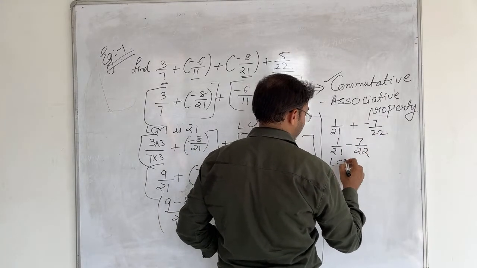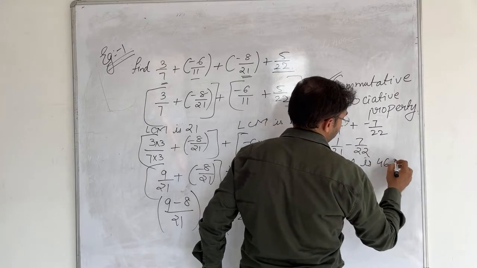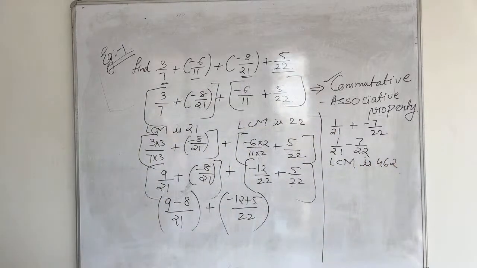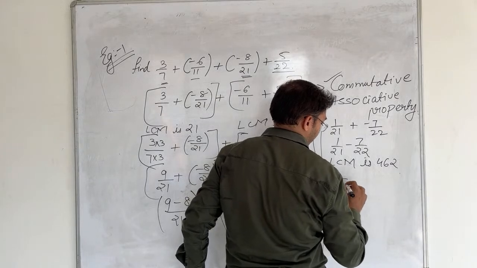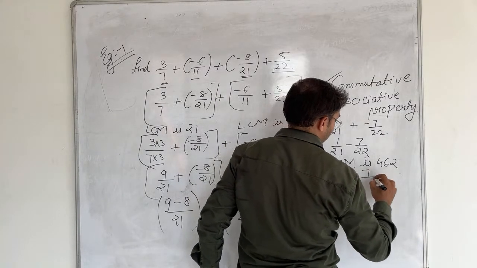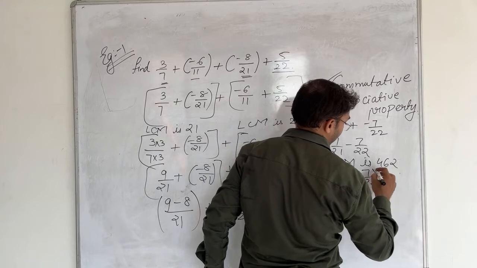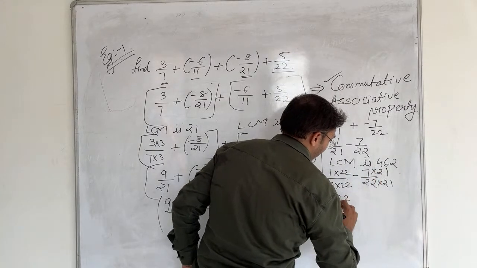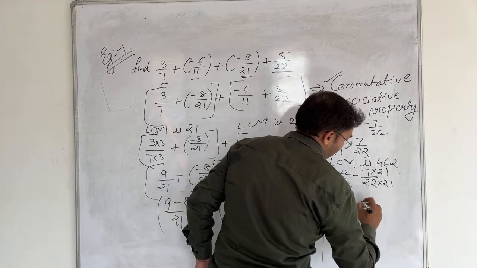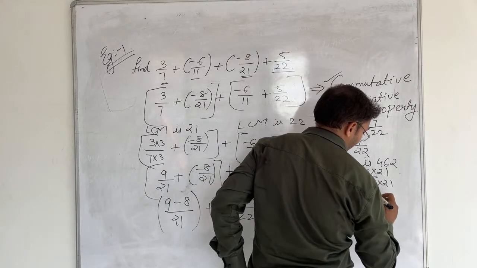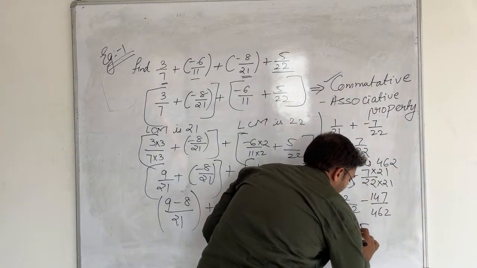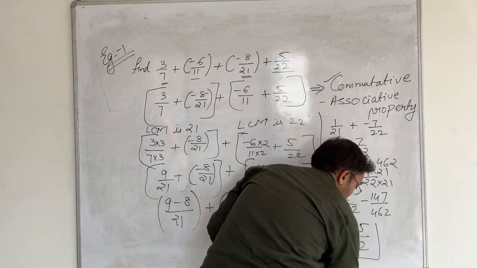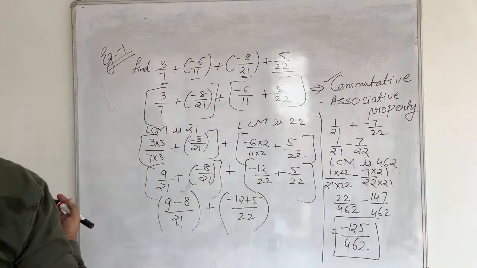So 1 upon 21 plus minus 7 upon 22. Now we will find the LCM over here. LCM is 462. Yes or no? What would be the LCM? 462? Yes, 462 would be the LCM. So when I multiply 1 upon 21 by 22 and minus 7 upon 22 by 21, we get 22 upon 462 minus 147 upon 462. So our answer is minus 125 upon 462. Did you get the steps, how we did it and why we regrouped?